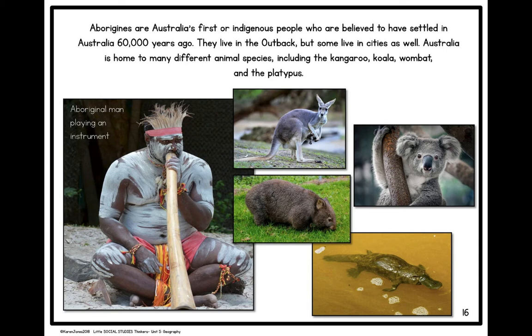Aborigines are Australia's first or indigenous people who are believed to have settled in Australia 60,000 years ago. They live in the outback, but some live in cities as well. Australia is home to many different animal species, including the kangaroo, koala, wombat, and the platypus.